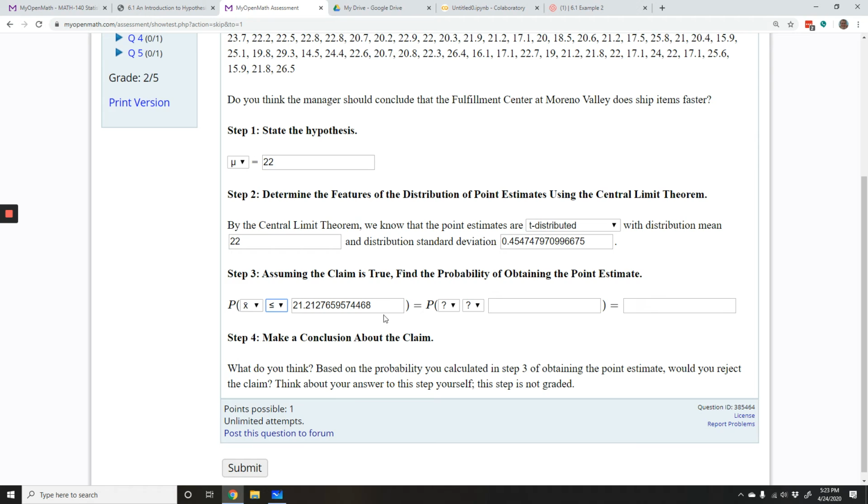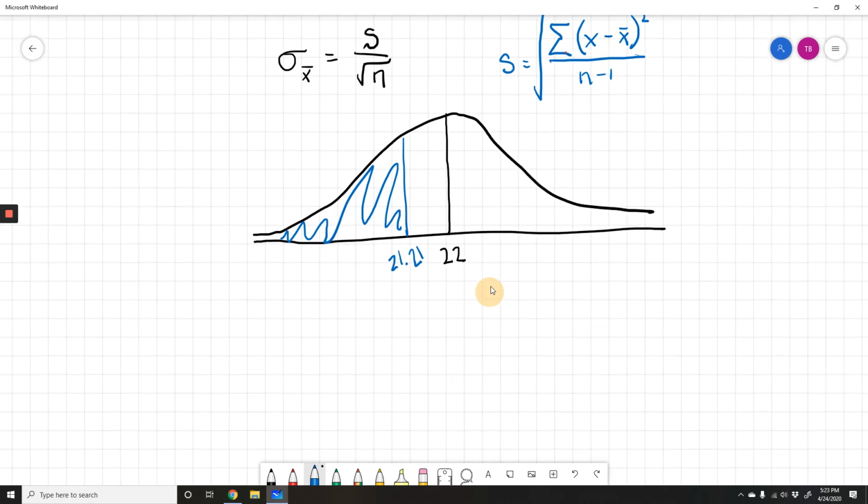Okay? All right. So now that we have that, we want to convert it to use with our distribution. So we know we have t-distributed data. So that means I'm going to want to find the t-score. And I'm going to use the same symbol, less than or equal to in this case. Okay? And so I'm going to need the t-score of 21.21, and I'm going to put it right here. So the t-score is an awful lot like the z-score.